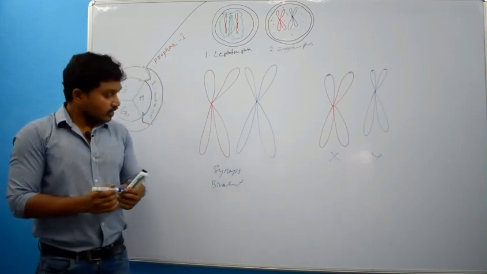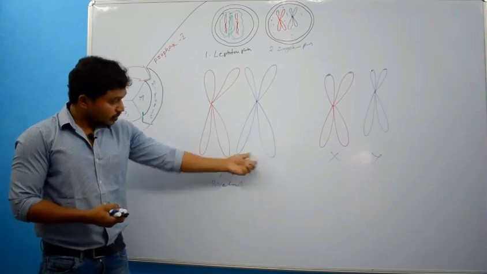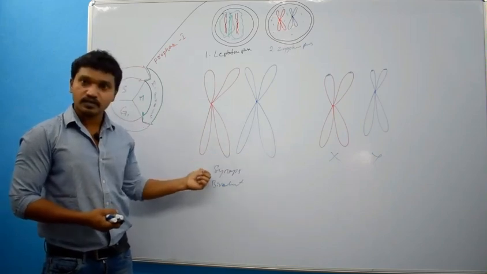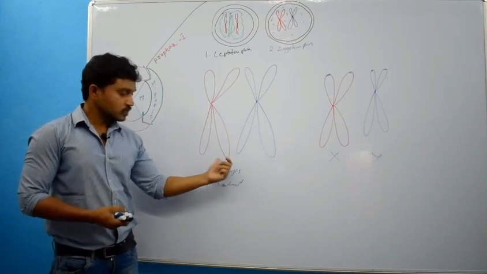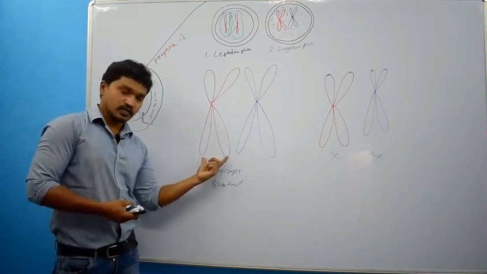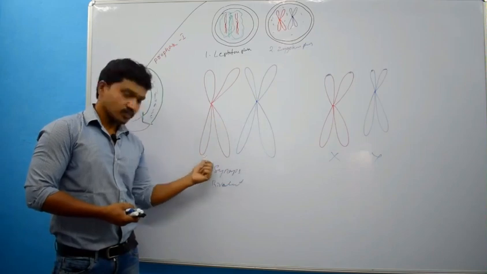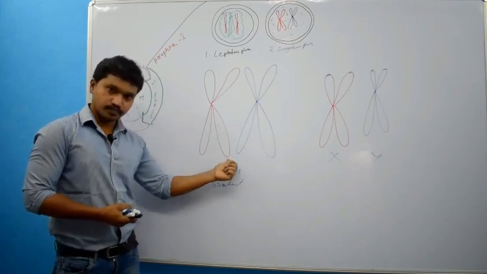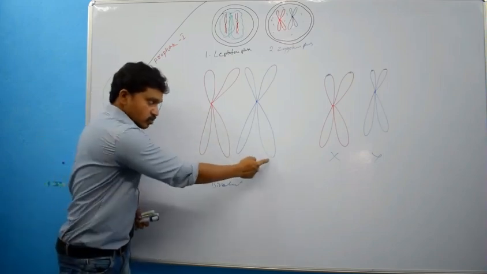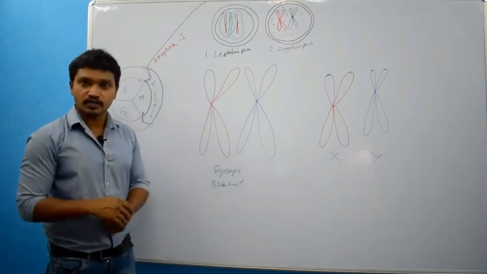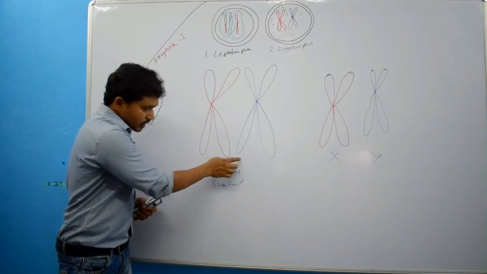Right? Now how many chromatids are present here? Usually each chromosome has two chromatids. This is one and this is one. This chromatid and this chromatid are sister chromatids, and this chromatid and this chromatid are sister chromatids. But what about this chromatid and this chromatid?